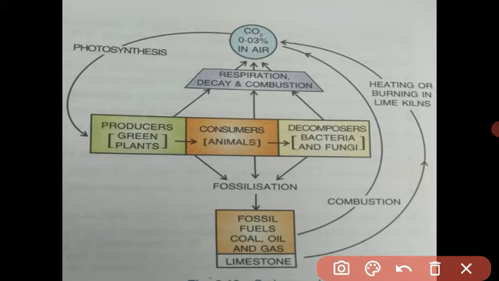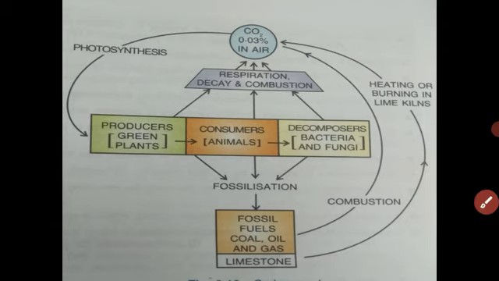When animals and plants decay, some bacteria decompose these organisms and again release carbon dioxide into the atmosphere. Wood and fossil fuels like coal, oil and gas, when burned by combustion, return carbon dioxide to the atmosphere, and heating limestone again releases carbon dioxide into the atmosphere. This is called the carbon cycle.